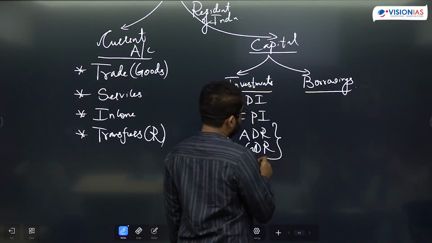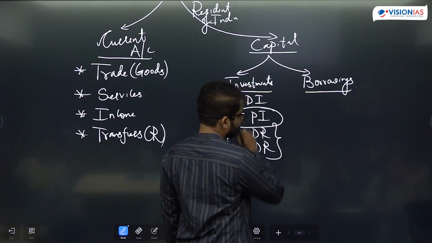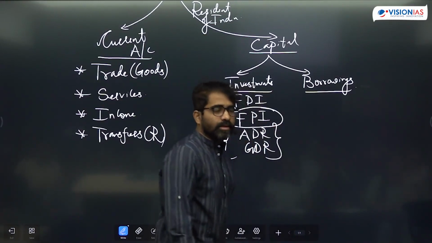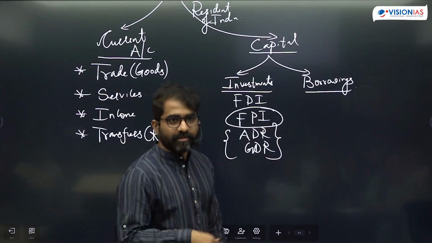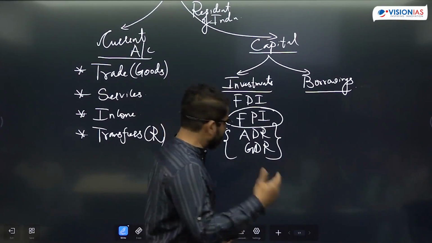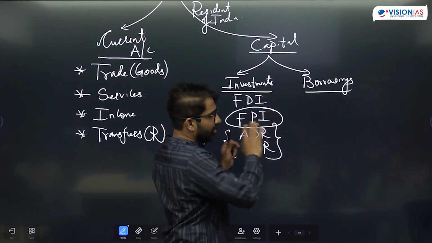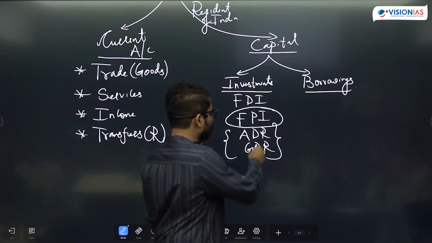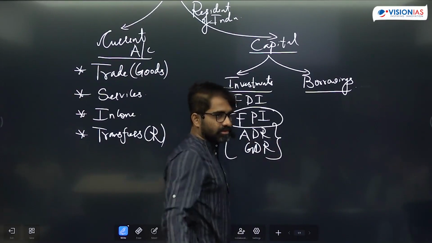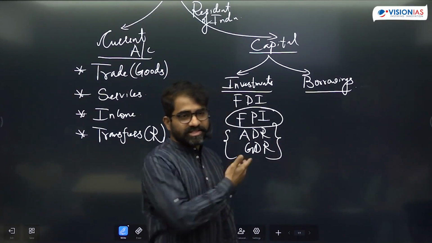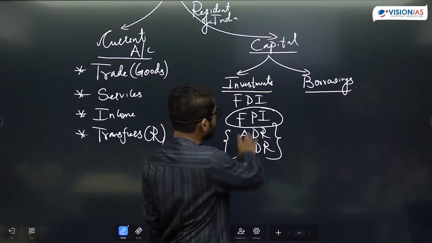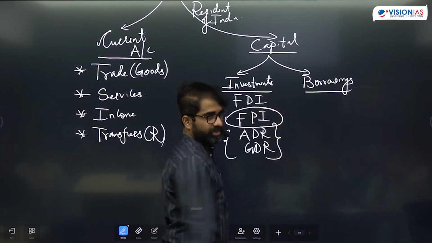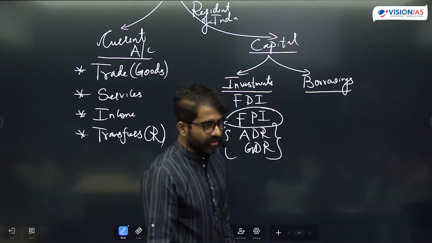According to RBI, they are pushed as part of FPI. But according to government, FEMA rules, whenever government is giving its FDI data, in its FDI data, government also puts GDRs. But RBI, when it is releasing its data, will include these receipts in the portfolio investments. Is that okay? Fine.